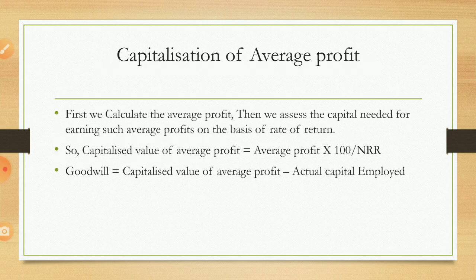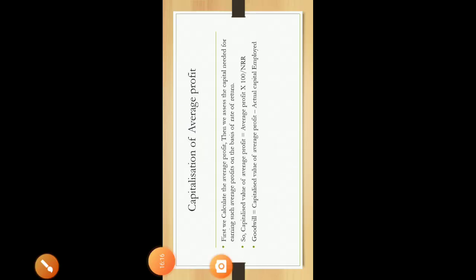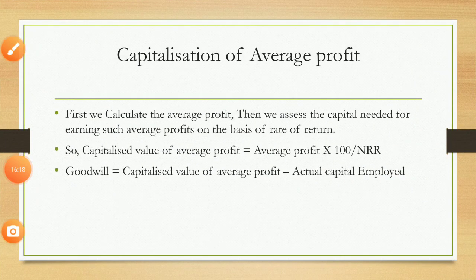First method is capitalization of average profit. As usual, first we have to calculate the average profit. Then we assess the capital needed for earning such average profit on the basis of the rate of return. So to earn that average profit, how much capital is required to be invested?